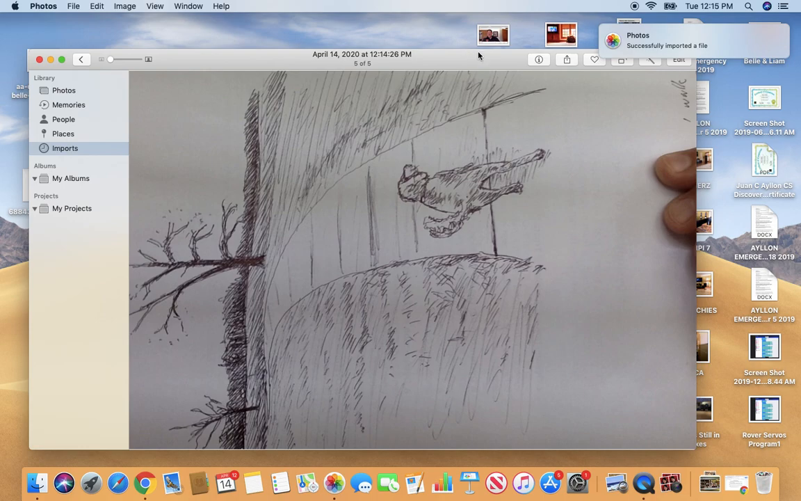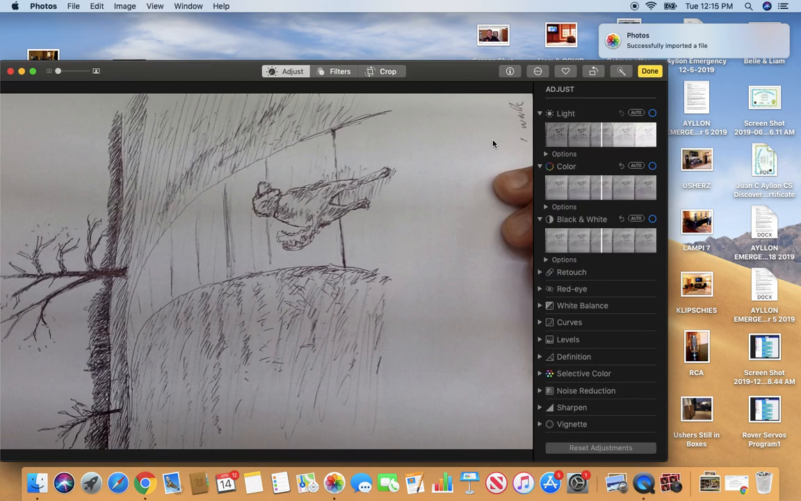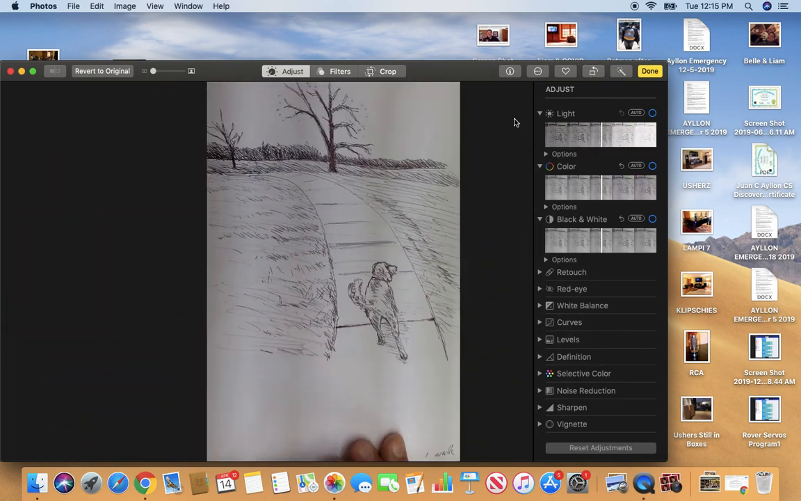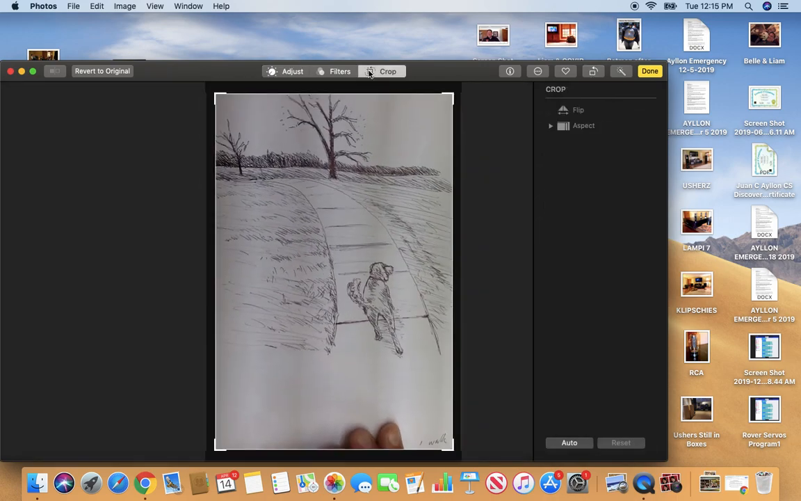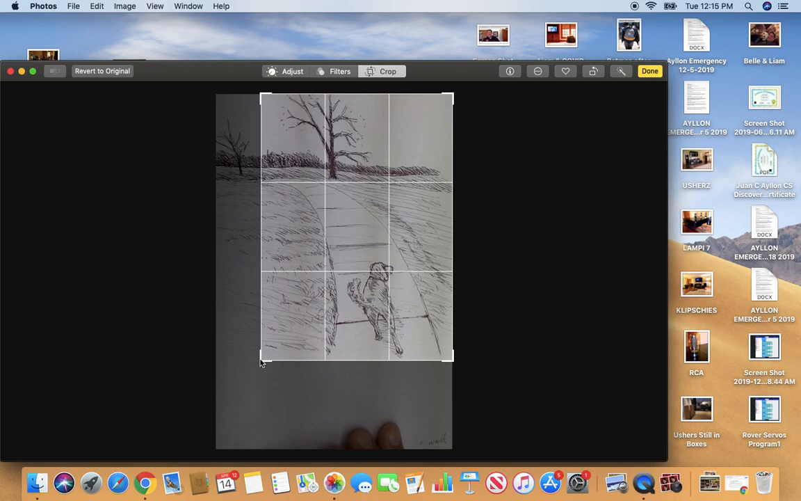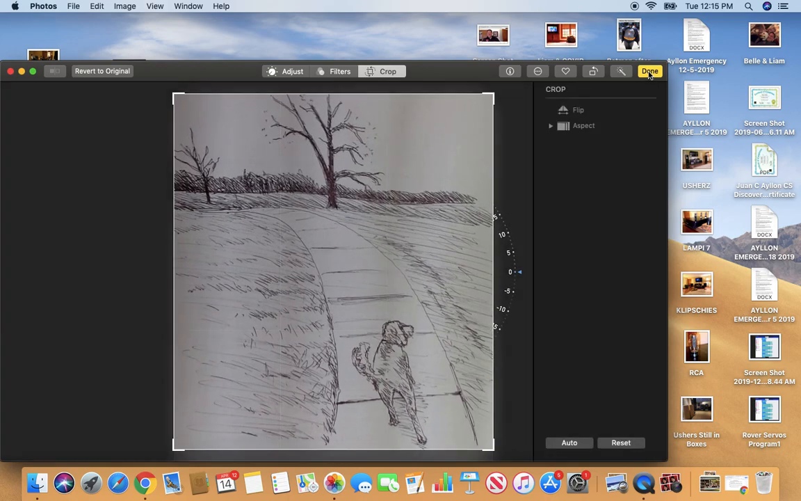Now, I have an edit button here in photos. I'm going to click edit. And I want to rotate this a little bit, like that. I want to crop it. Excuse me. Like that. That's kind of a shame. Let's get more of a picture. There we go. And we're going to click done.